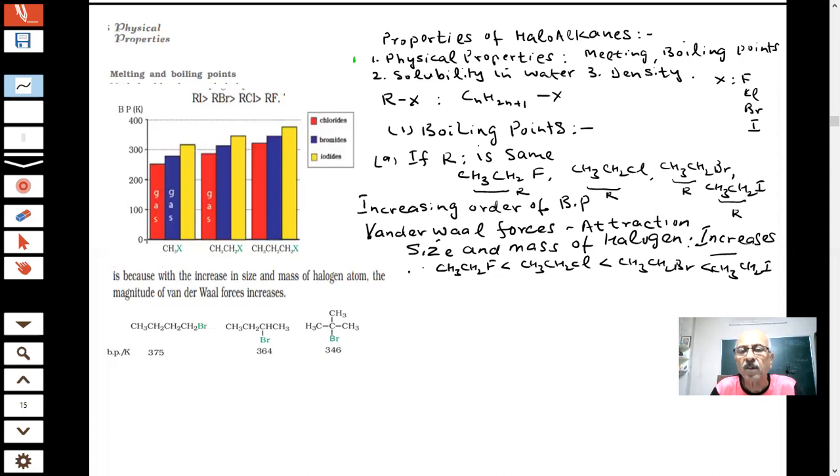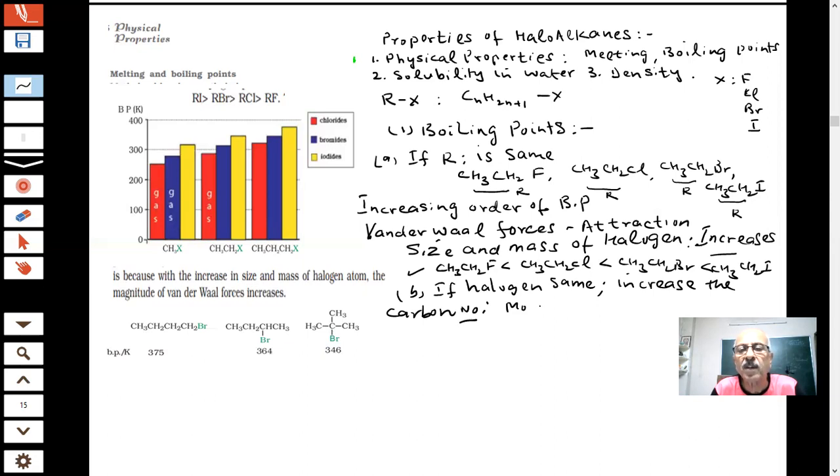This is the order of the boiling point. Now we are coming to the second thing. If the halogen is the same, students, and I increase the carbon chain, the carbon number, what is the result of that? The number of carbon increases, what will happen? With increase in number of carbon, the molecular mass will increase, students.